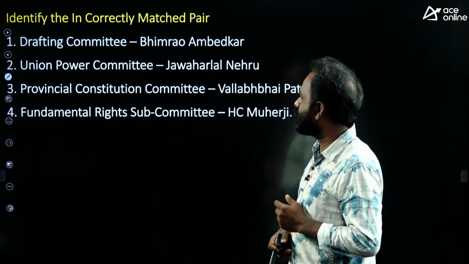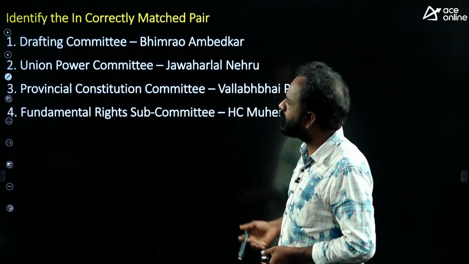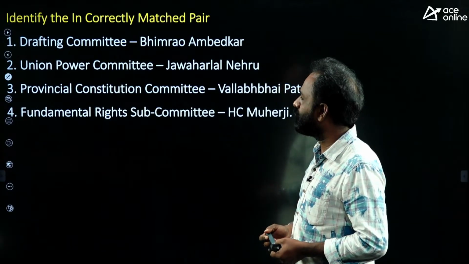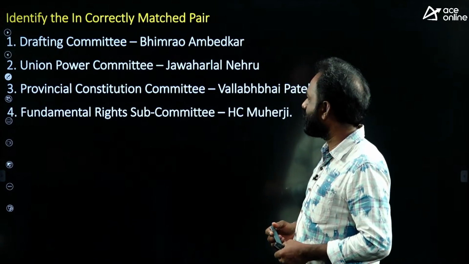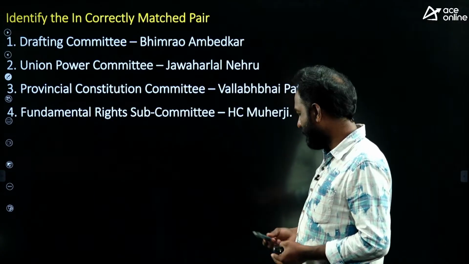Identify the incorrectly matched pair. Drafting Committee, Dr. Bhimrao Ambedkar. Union Powers Committee, Jawaharlal Nehru. Provincial Constitution Committee, Vallabhbhai Patel. And Fundamental Rights Subcommittee, S.C. Mukherjee. Very easy question.